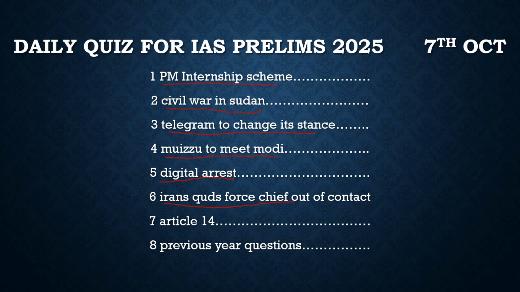So with respect to this, we should know what the IRGC is, the Islamic Revolutionary Guard Corps. It is a paramilitary force, Iran's most powerful security force. Iran's Quds Force operates under it. So we should know about that.